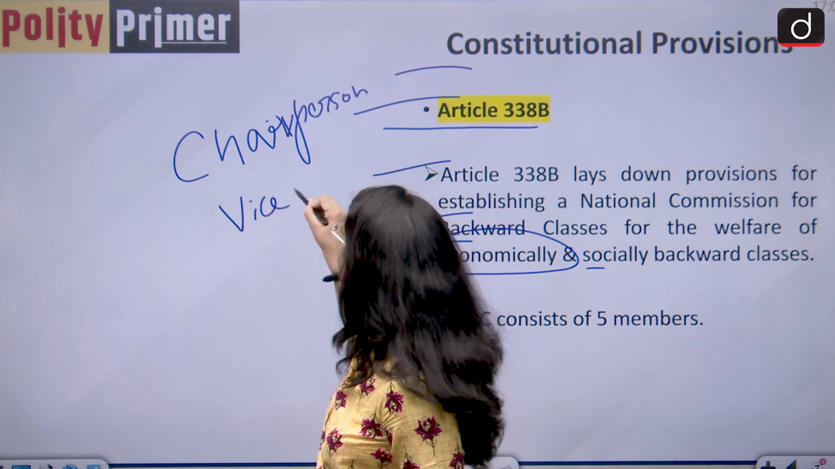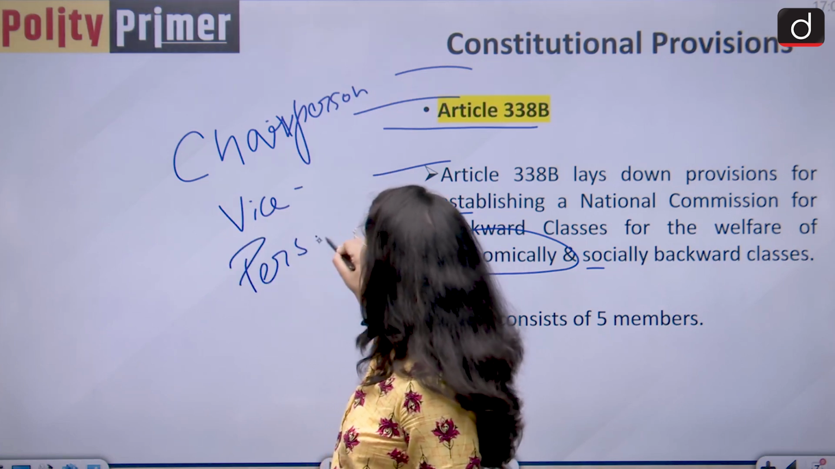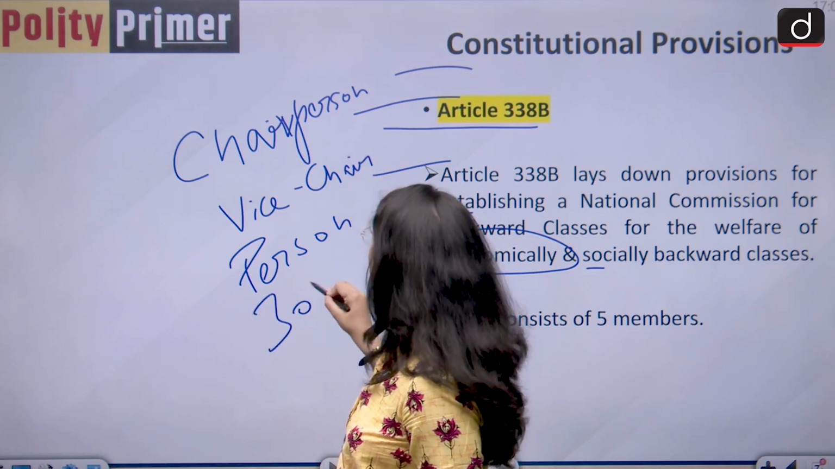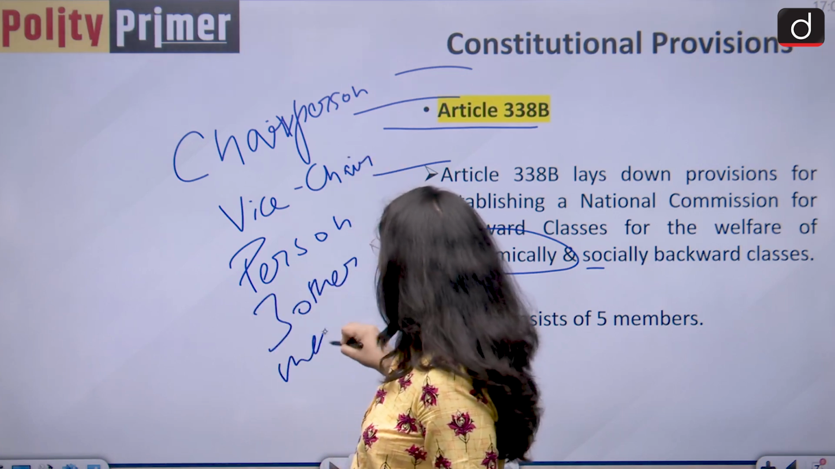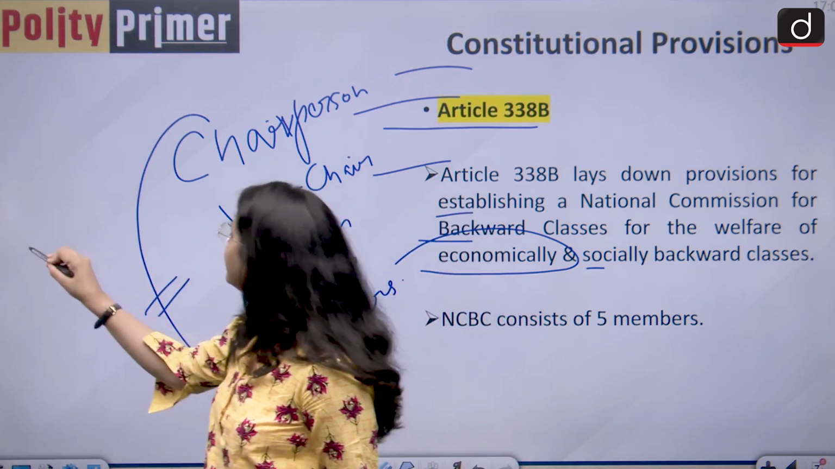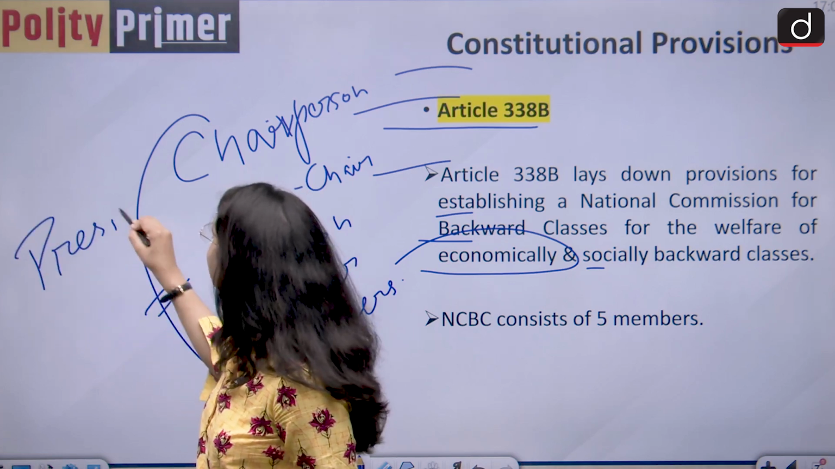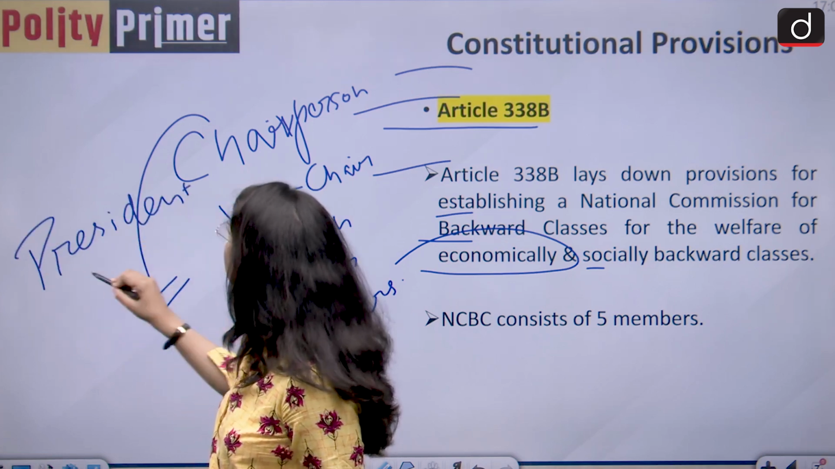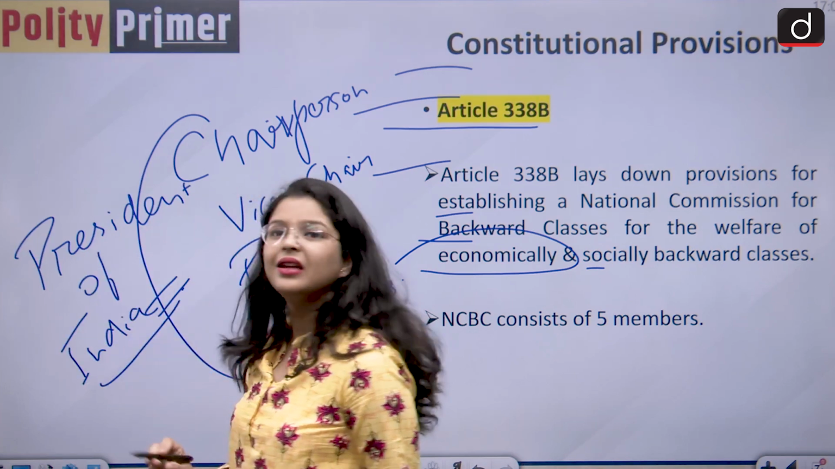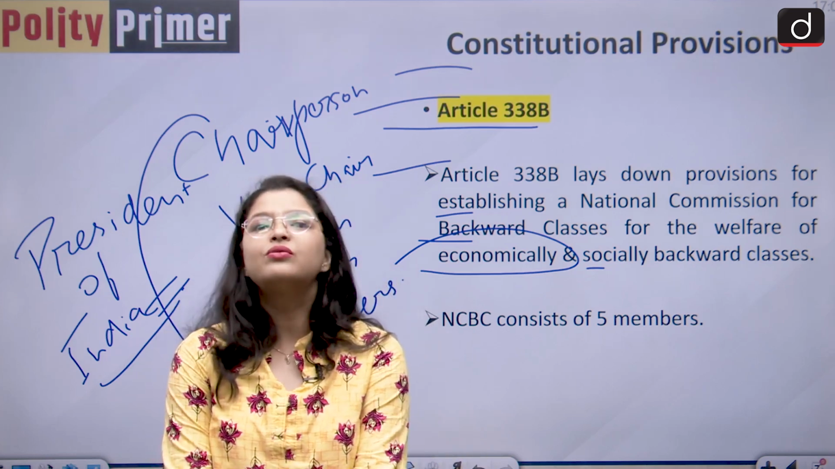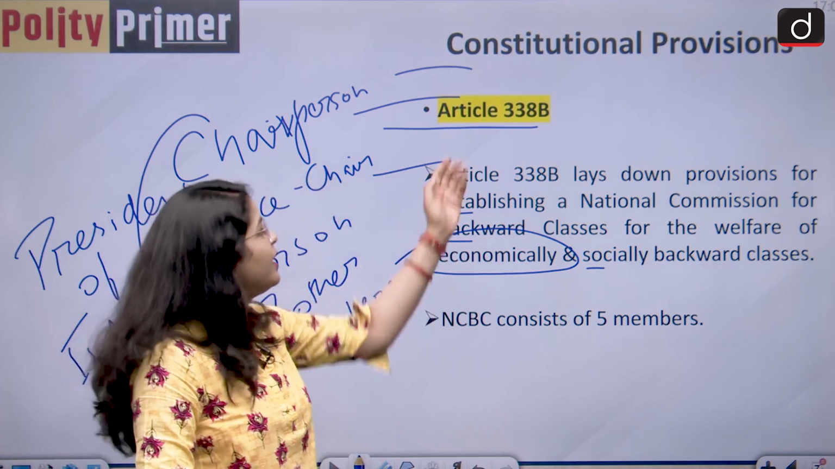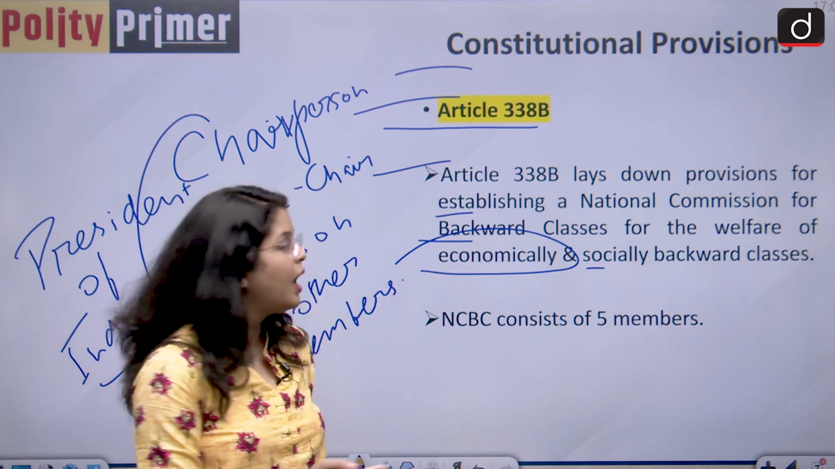vice chairperson, and 3 other members. And all these 5 members are appointed by the President of India under his warrant and seal. So all of these provisions have been laid down under Article 338B of our Indian Constitution.